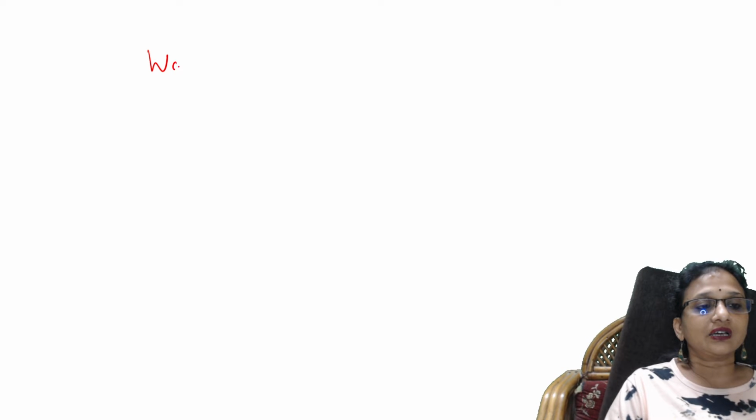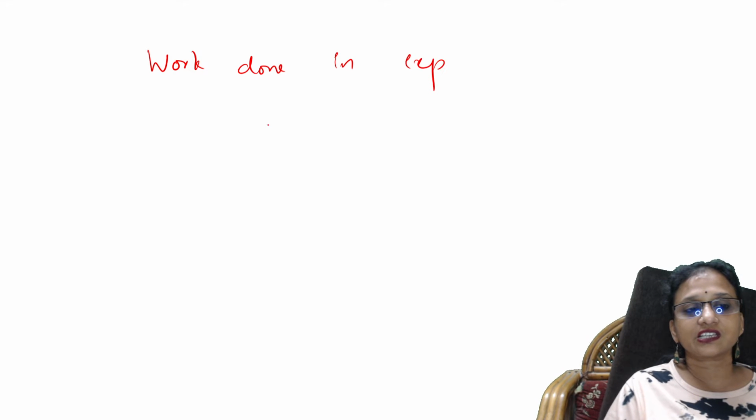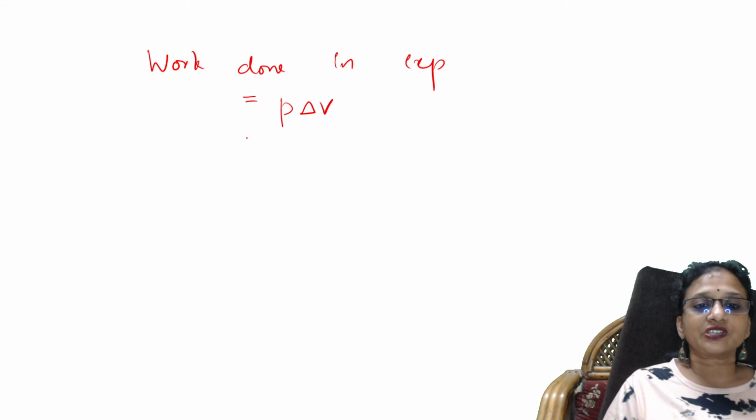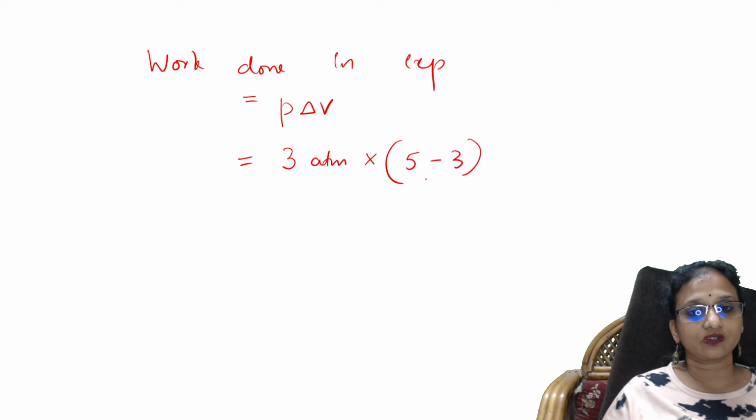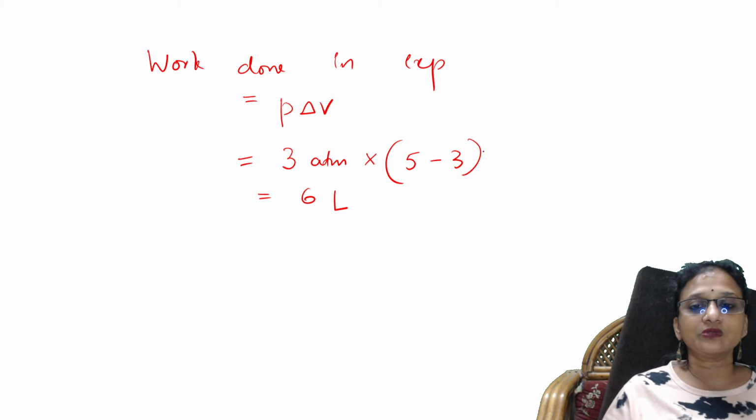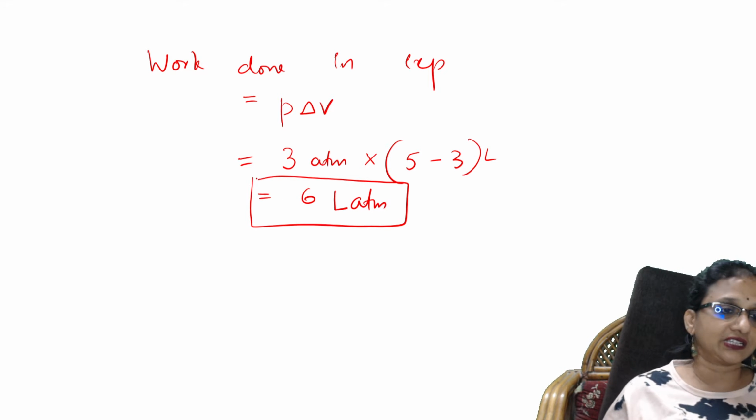First of all, the question is work done in expansion. What is the formula, students, for work done in expansion? It is P delta V. How much is the pressure? 3 atmospheres. How much is the expansion? 5 liters minus 3 liters, because it went from 3 to 5. So 5 minus 3 is 2, times 3 atmospheres, so it is 6 L atm. This is liters times atmosphere. This is clear, I think.